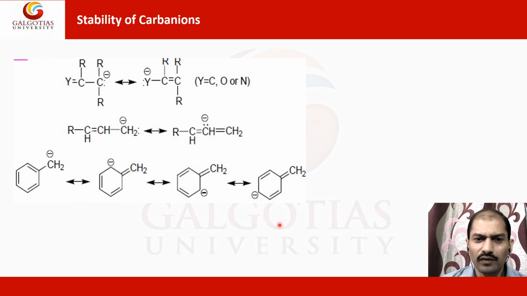If you look at different groups, a triple bonded compound will be more stable than a double bonded one, then aromatic carbanions, and then simple alkyl. So carbanions increase in stability with an increase in the amount of S character. The higher the S character, the more stable the carbanion will be. Here in the triple bond you can see this, and you can also check the S character of different other groups. Accordingly, that particular carbanion species will be more stable.